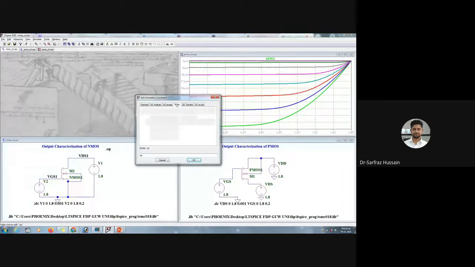Now if you want to do noise analysis, just put the values for output and input. So here let us say it is BGS1, or you can just write down V2. You can choose the sweep over here. You can put how many points, then the starting frequency and stop frequency you can put.